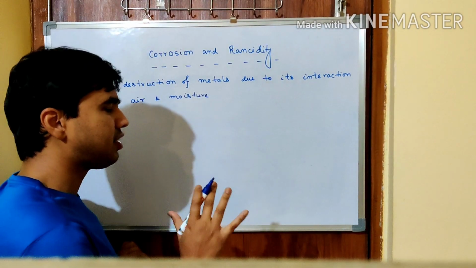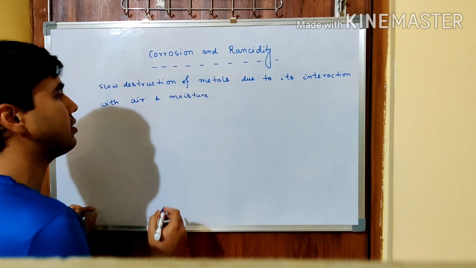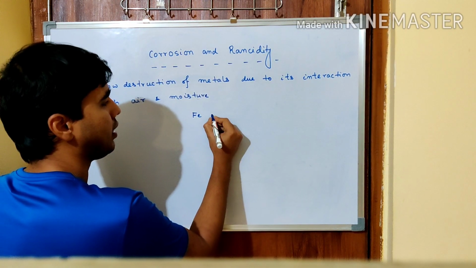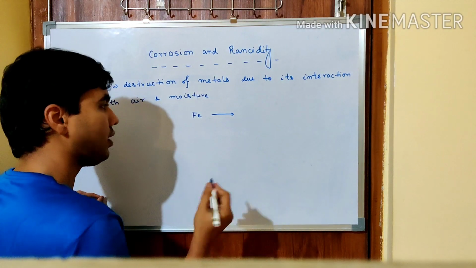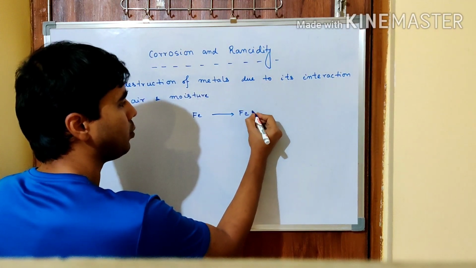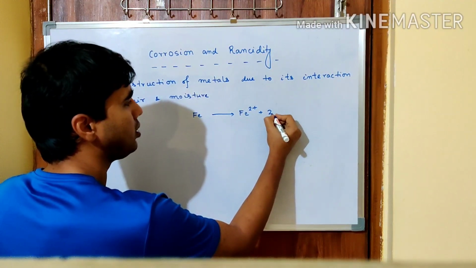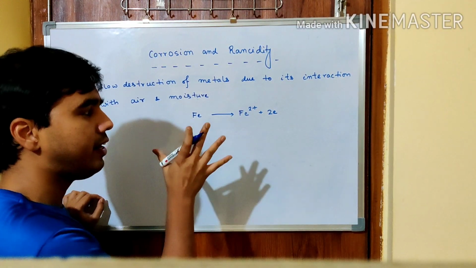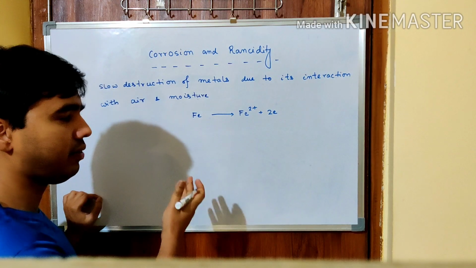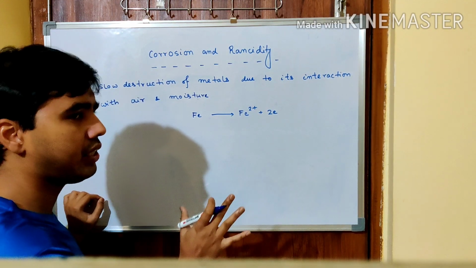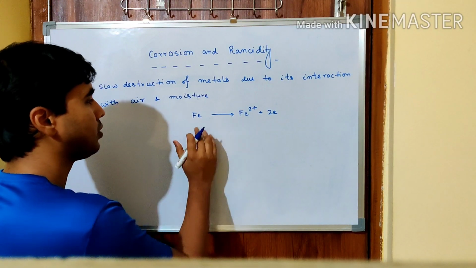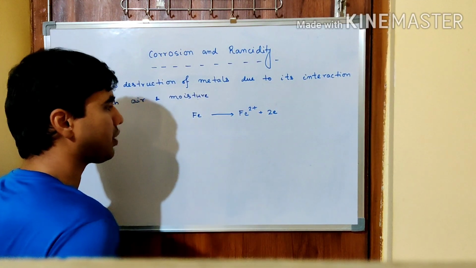Let us see the rusting of iron in a little bit more detail. See, iron can lose 2 electrons to become Fe2+ plus 2 electrons. I am telling you once again, this is a little bit detailed discussion. Whatever reaction that I have written earlier is sufficient enough. But if you want to have further knowledge, see to it. So it becomes Fe2+ plus 2 electrons.